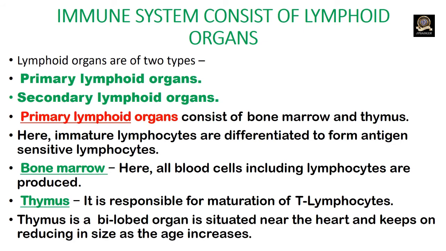Immunity provides us protection. This immunity is provided by the immune system. An immune system gives us protection through lymphoid organs. The lymphoid organs are of two types. They are primary lymphoid organs and secondary lymphoid organs. Primary lymphoid organs consist of bone marrow and thymus. Here, immature lymphocytes are differentiated to form antigen sensitive lymphocytes.